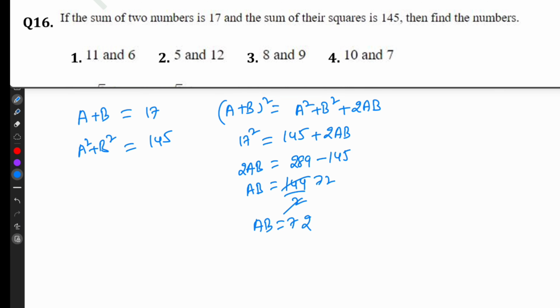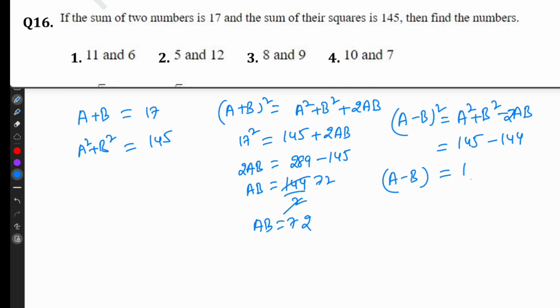AB equal to 72. So now A minus B whole square, that equal to A square plus B square minus 2AB. So we know A square plus B square is 145. 2AB means 2 into 72, that is 144. 145 minus 144 equal to 1. So A minus B is equal to 1 only.